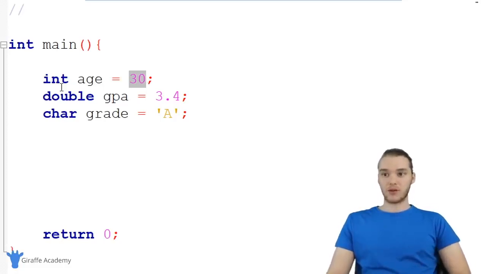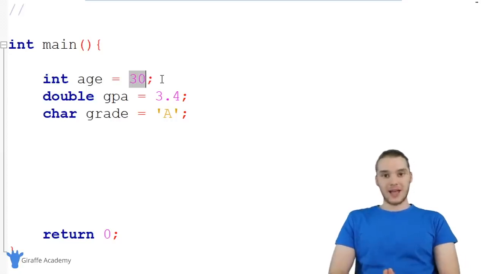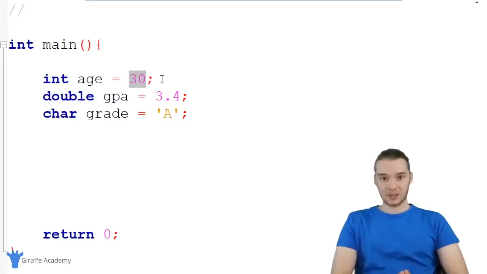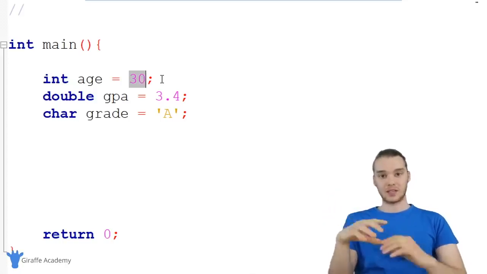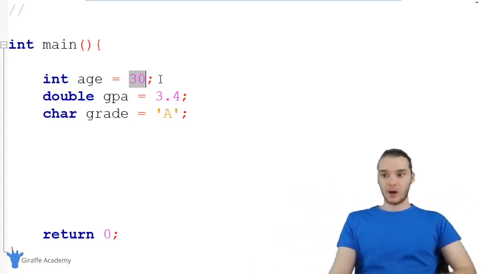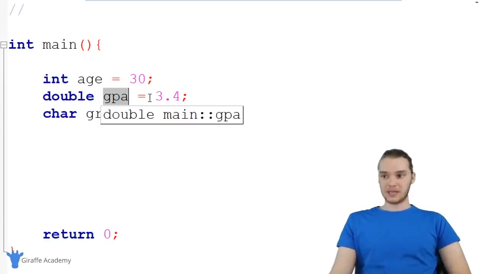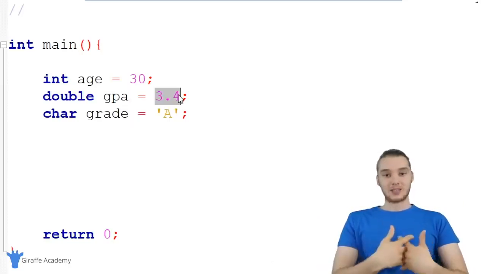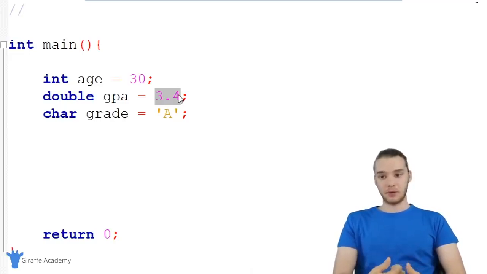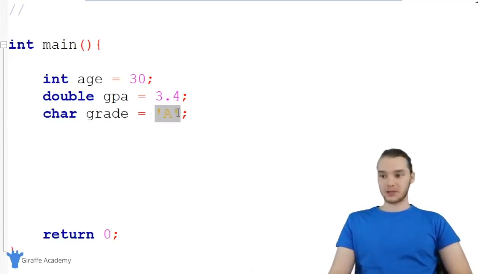So for example, if I was to run this C program, my computer would use RAM, it would use that memory in order to store and keep track of all this different information. Right? So when I create a variable like int age, C is actually going to store this value 30 at a specific memory location. So it's going to take that value 30 and store it somewhere in RAM, right? When I create this double called GPA, C is going to take this value 3.4 and store it inside of the physical memory on our computer. When I create this grade, C is going to store this character in the physical memory in our computer.